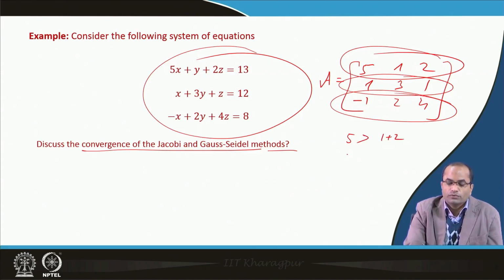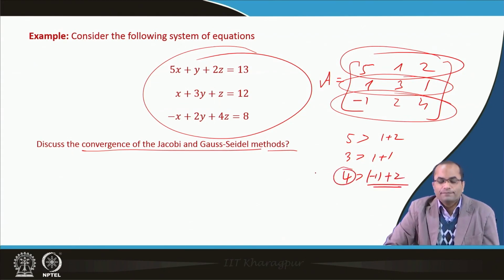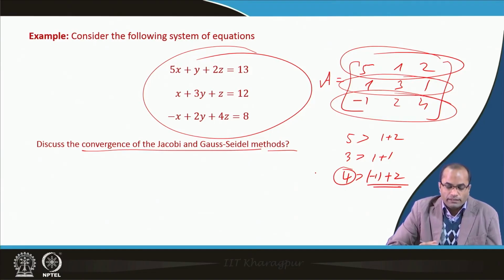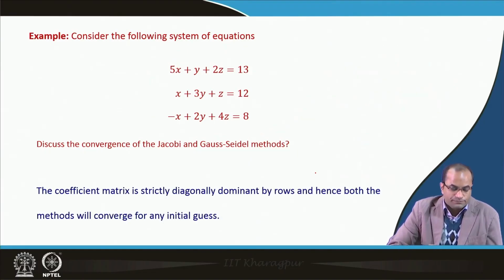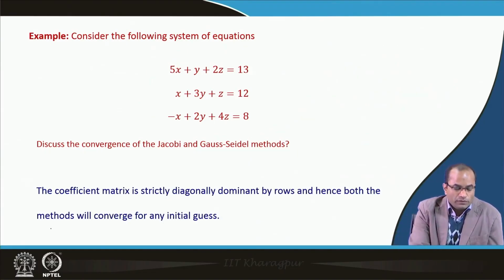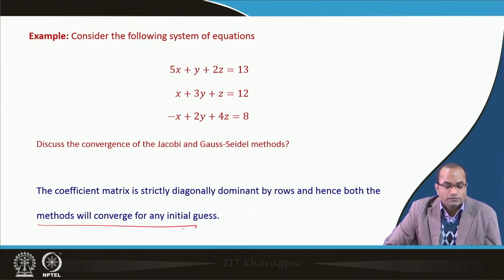In the second row, 3 is greater than 1 plus 1. In the third, 4 is greater than the absolute value of minus 1, that is 1, plus 2, which is 3. So it is strictly diagonally dominant, and hence both the Gauss-Jacobi and Gauss-Seidel methods will converge.